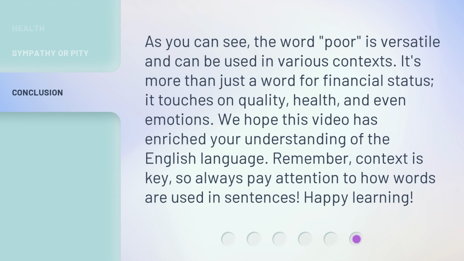As you can see, the word poor is versatile and can be used in various contexts. It's more than just a word for financial status. It touches on quality, health, and even emotions.